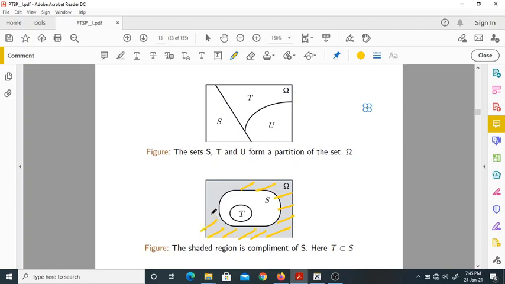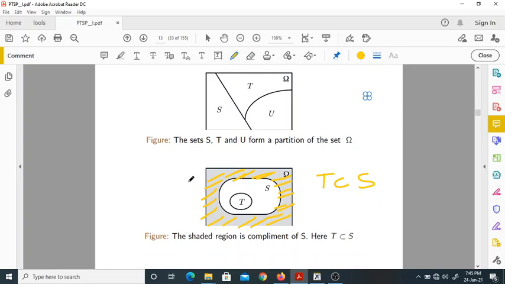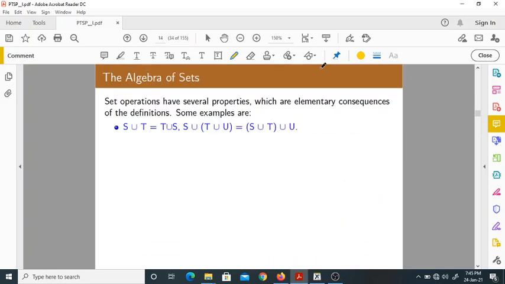That is nothing but S complement. Furthermore, T is a subset of S, because every element of T is also an element of S. These are some typical Venn diagrams. You can search for a few more. It is not a big deal.